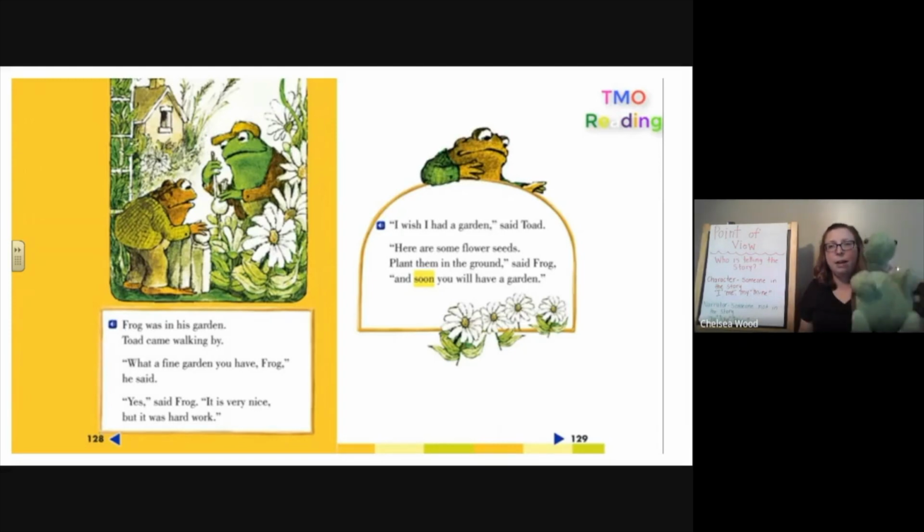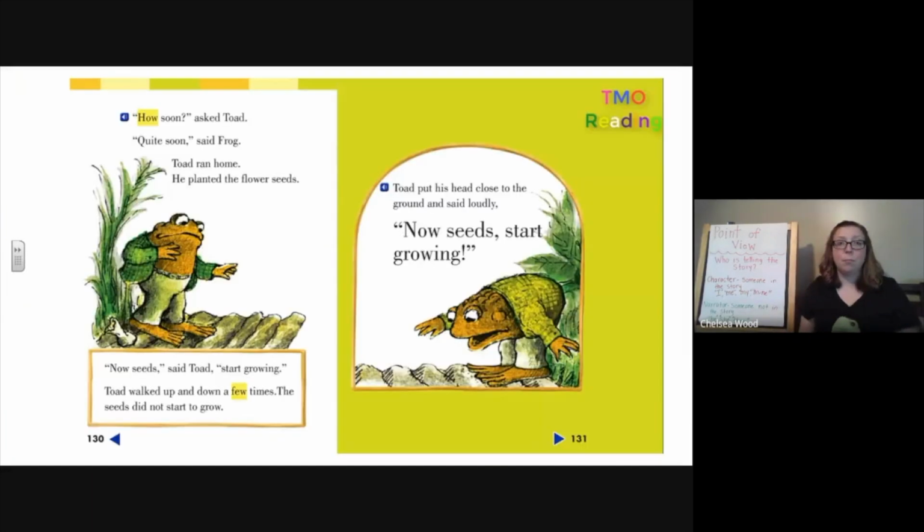"I wish I had a garden," said Toad. "Here are some flower seeds. Plant them in the ground," said Frog, "and soon you will have a garden." Well, I knew when Toad was talking and when Frog was talking because there were quotation marks. But the first part said Toad, and the bottom said Frog. That's how I knew who was talking.